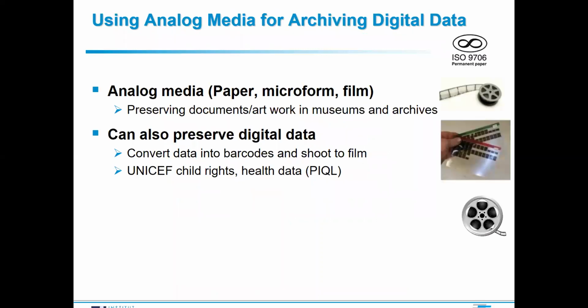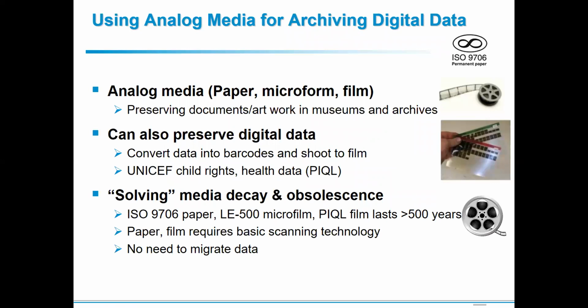The motivation for this work came from decades of experience by museums and archives, where they have used analog media like paper, microform, or film for preserving documents and artwork. Recent work has also shown that analog media can be used for preserving digital data by converting bits into visual barcodes like QR codes, that can be printed on paper or shot to film. A good example of this is a recent work from the Norwegian company Piql, which stored the UNICEF child rights documents, healthcare data, and several other types of data on silver halide cinema film.